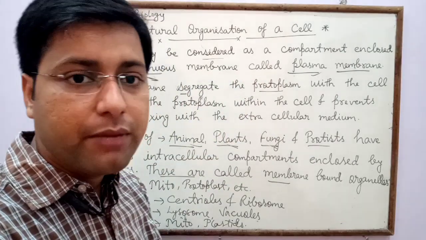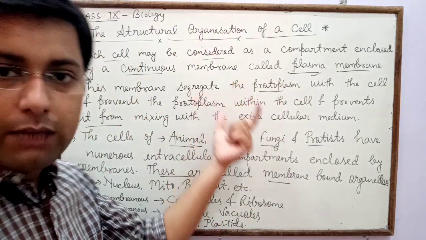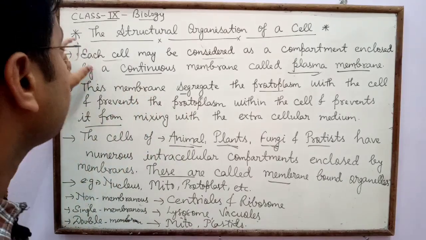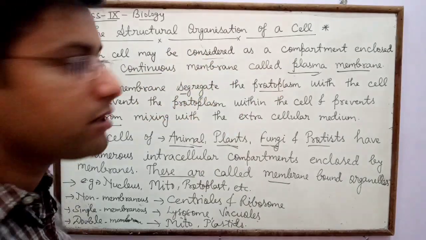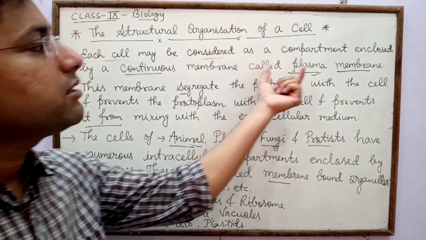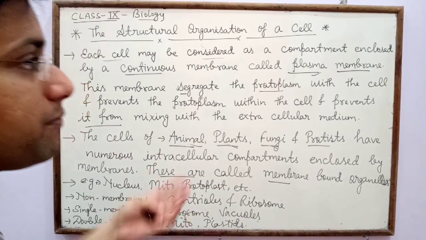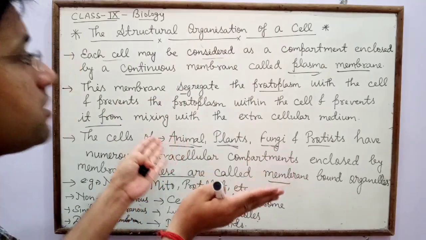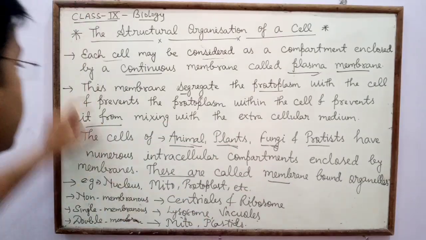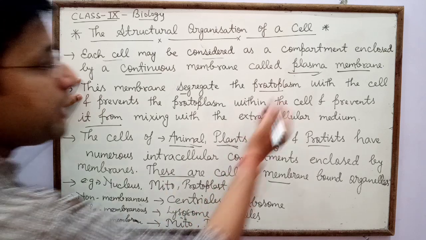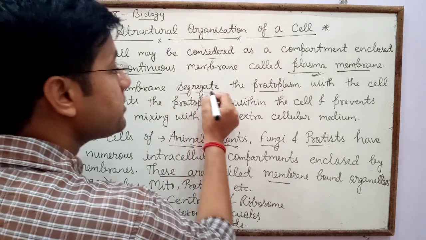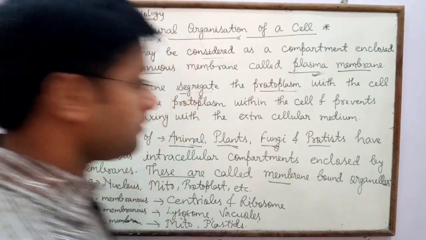Plasma membrane or cell membrane is present in plant cell, animal cell, bacterial cell, fungal cell, and in case of protist. Each cell may be considered as a compartment enclosed by a continuous membrane, that is plasma membrane or cell membrane. Plasma membrane encloses the cell, that is animal, plant, fungi or protist. So this membrane, which membrane? That is plasma membrane. This membrane segregates the protoplasm.